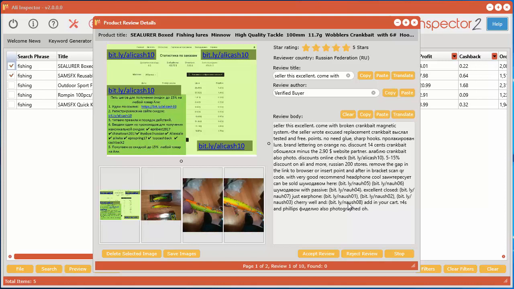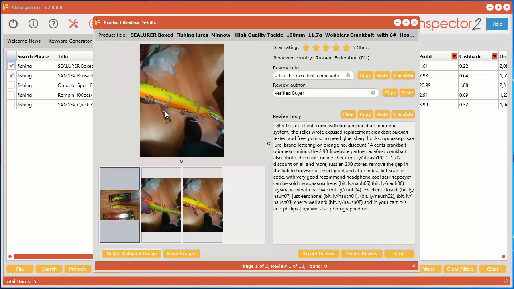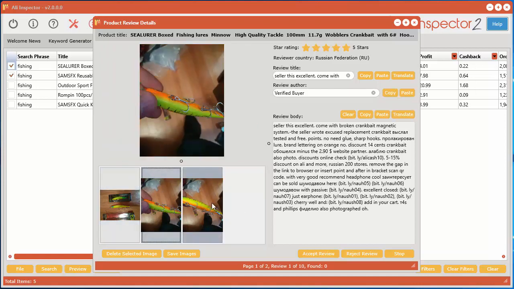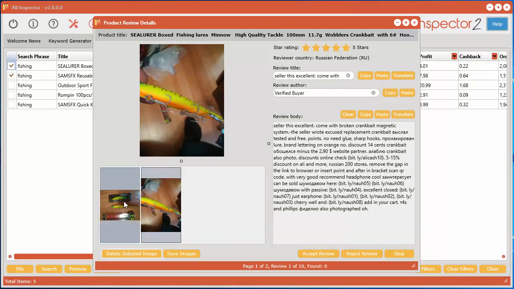Now, I can see right away, I don't know what this is all about, but I definitely do not want that as a review image. So what you can do down here, you can select it and you can click this button that says delete selected image, and now that will not be included. Looks like 2 images here are very similar, so I only need one of them. I'm going to do the one without the fingers. So I'm going to delete that one.